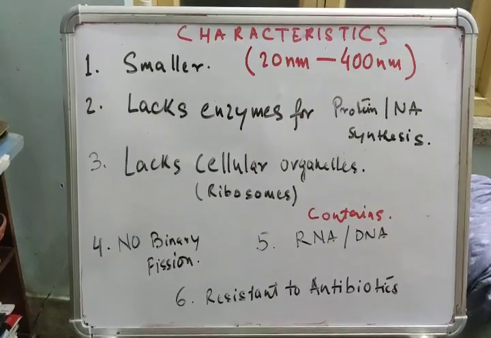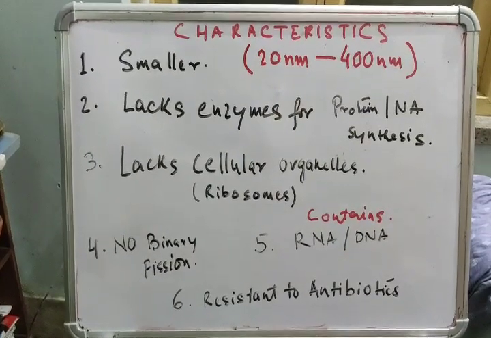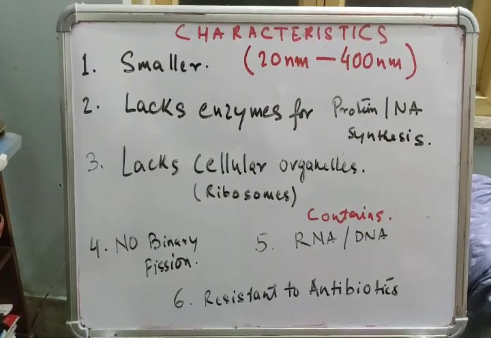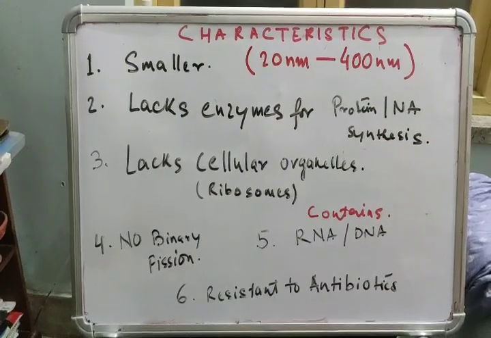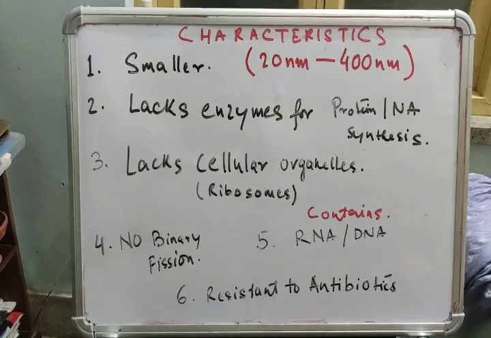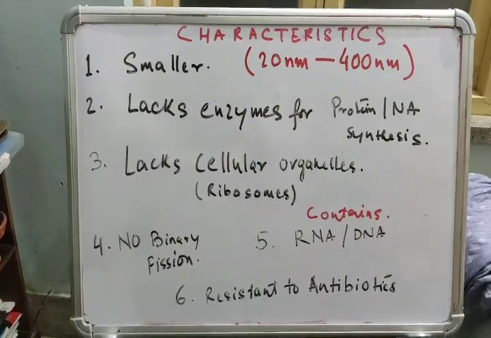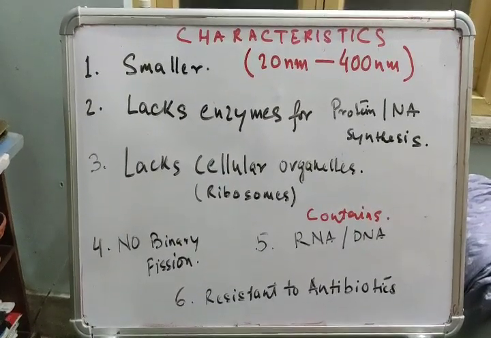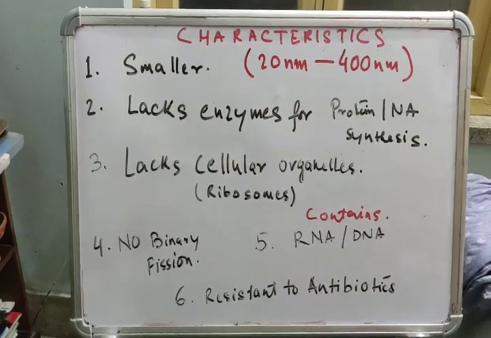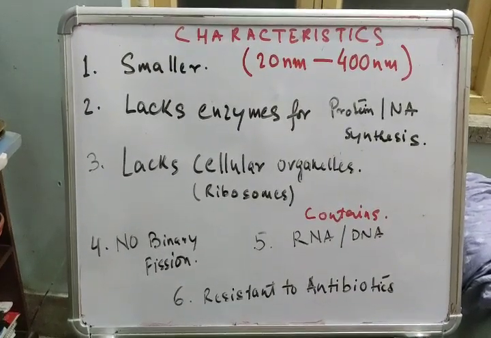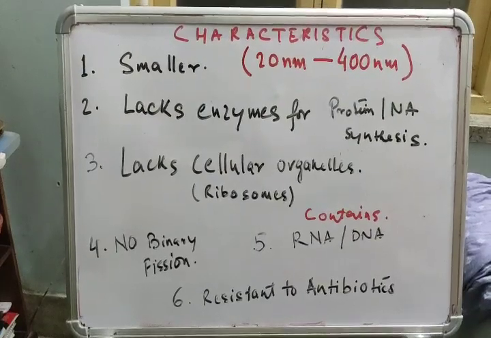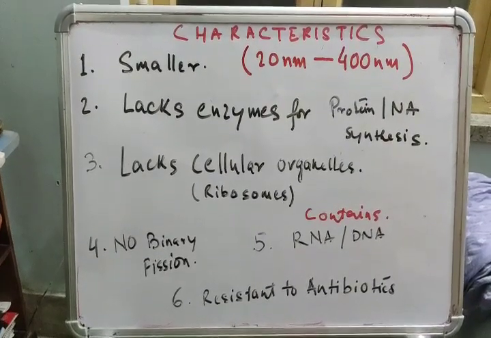We have already seen the structure: they have an envelope, a capsid, and within the capsid the genetic material, but there are no provisions for any enzymes within it. These are general characteristics, but some viruses do have some enzymes in them. In general, they lack enzymes for protein and nucleic acid synthesis.